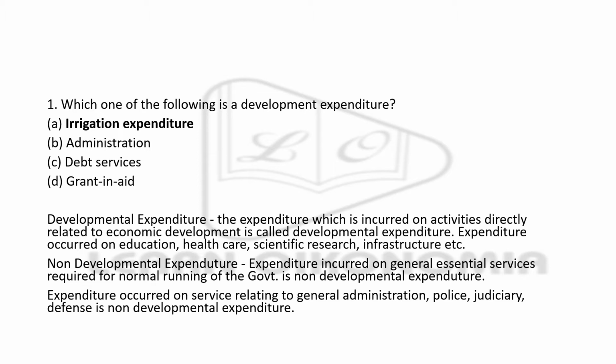Development expenditure is the expenditure which is incurred on activities for economic development, and this involves expenditure incurred on education, healthcare, scientific research, etc. Coming to non-development expenditure, these are incurred on general essential services for running a smooth economy. So these are expenditure incurred for general administration, police, judiciary, etc. So here the options are irrigation expenditure, administration, debt services, grant and aid. The correct answer is irrigation expenditure.